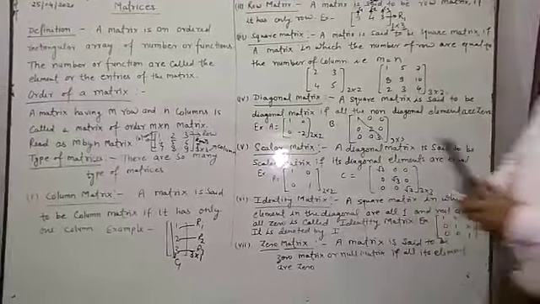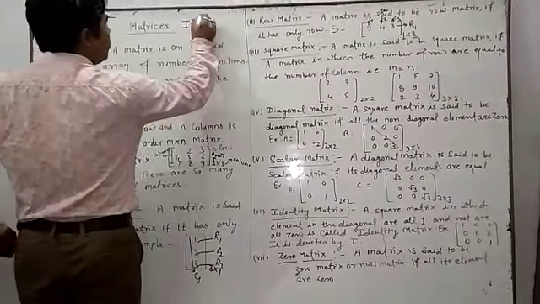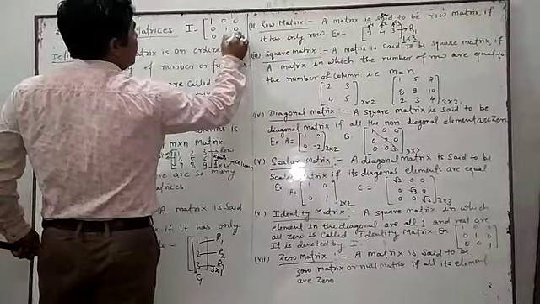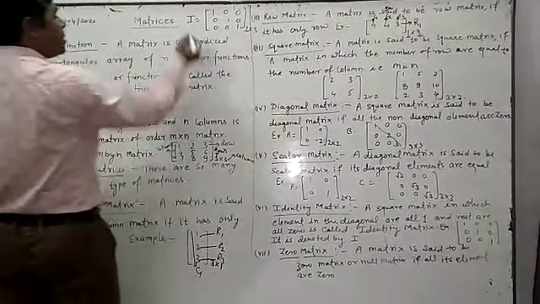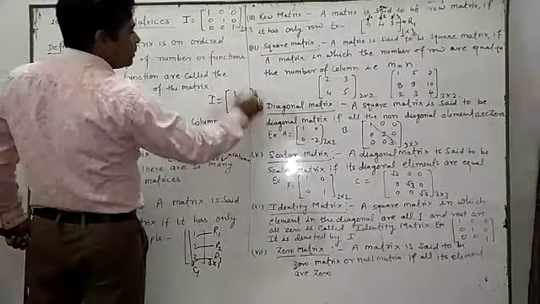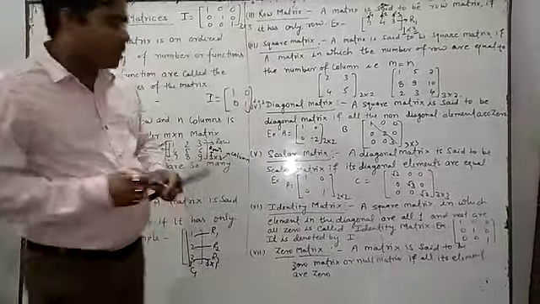It means we can say that I is equal to [1 0 0; 0 1 0; 0 0 1]. This is the 3 cross 3 matrix. And the next one is I is equal to [1 0; 0 1]. This is the 2 cross 2 matrix. And this one is the 3 cross 3 matrix.